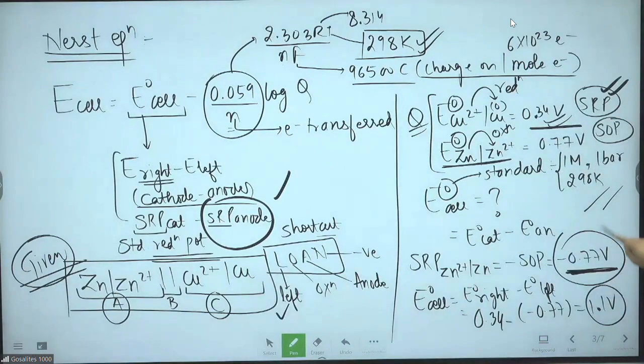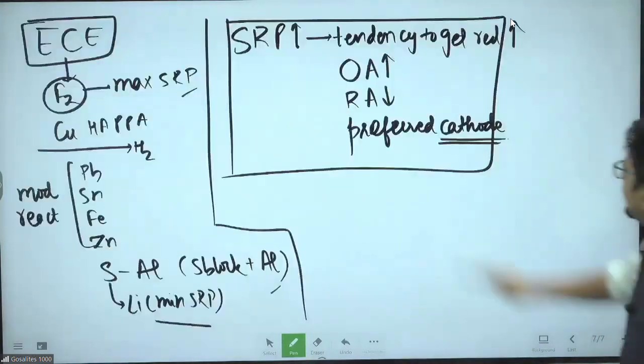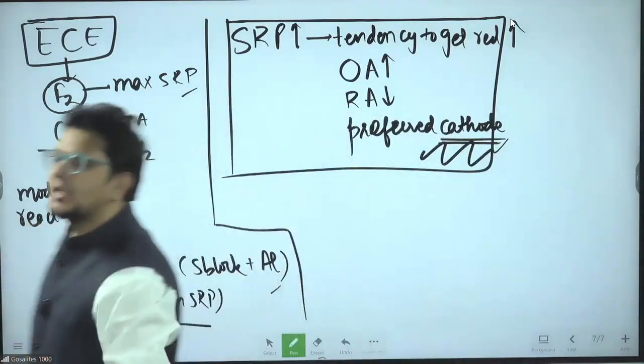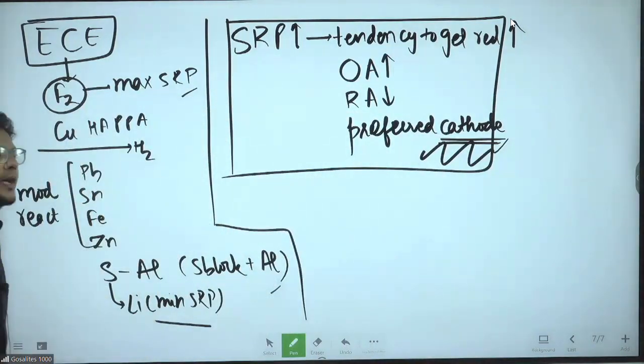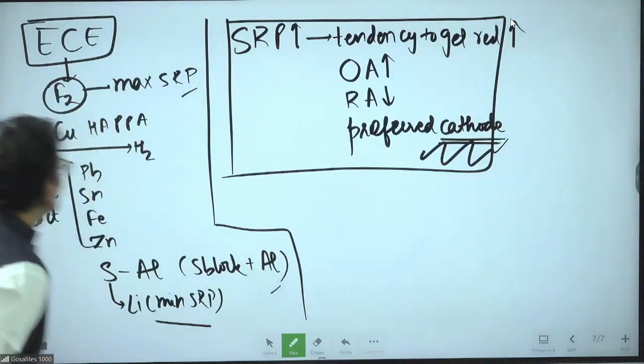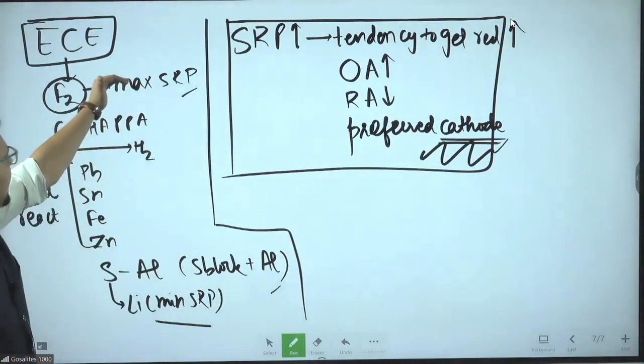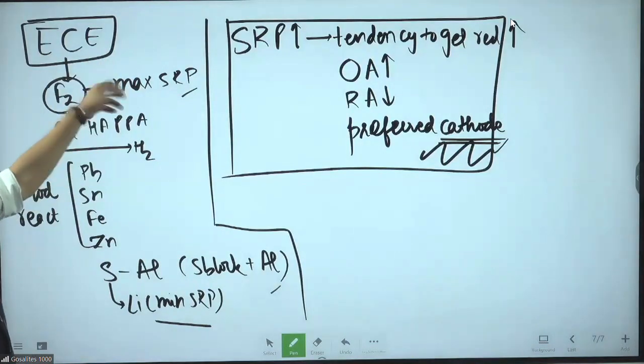So 0.34 is more. When comparing SRP, more SRP is preferred at the cathode. So even if I hadn't mentioned the cell notation, copper would be your cathode for sure. In other words, if you know the electrochemical series, you can answer that species lower in the series prefer the anode, and species higher in the series prefer the cathode. Clear? More SRP, cathode. More SRP, oxidizing agent.